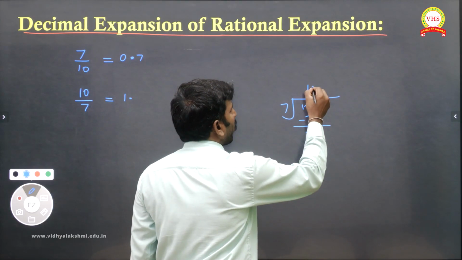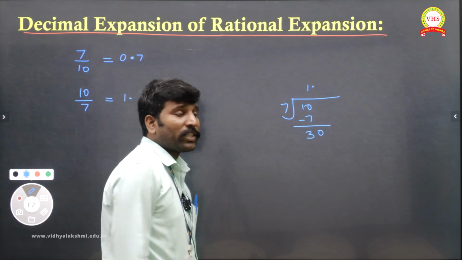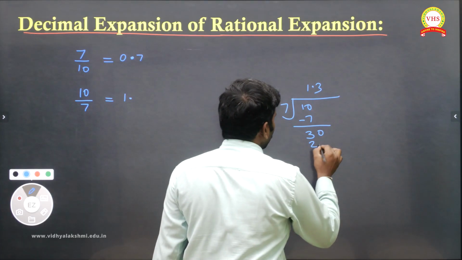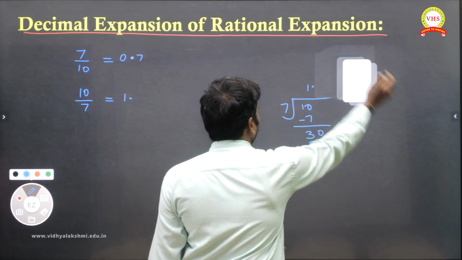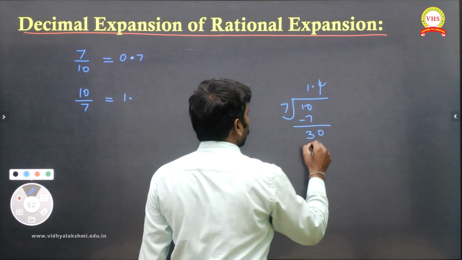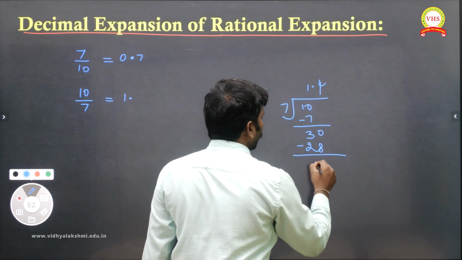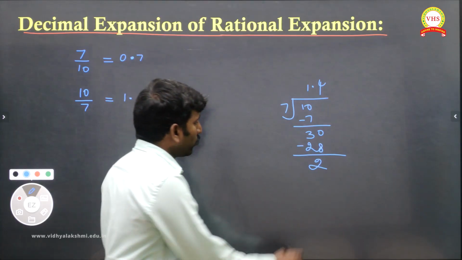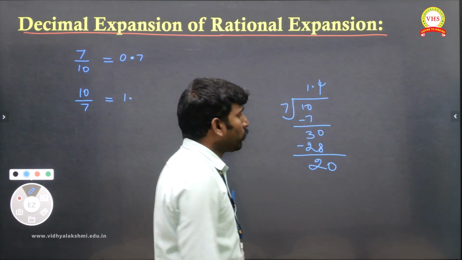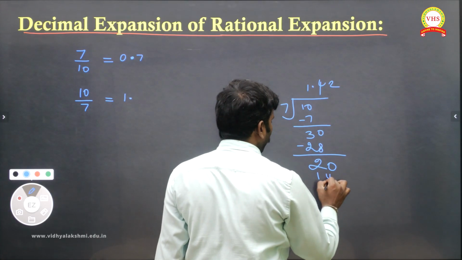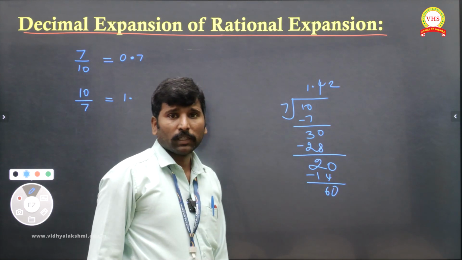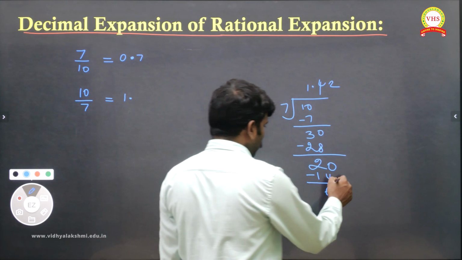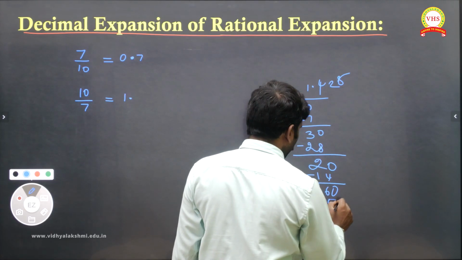Remaining 3. Give a point, add a 0. 3 sevens are 21, or 4 sevens are 28, you can write 4 sevens are 28. Again remaining 2. If you add a 0, then 2 sevens are 14. Then what I am getting? 6. If you give a 0, it will be going on. 60, then 8 times 56.